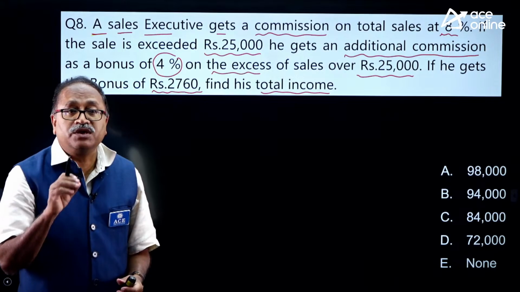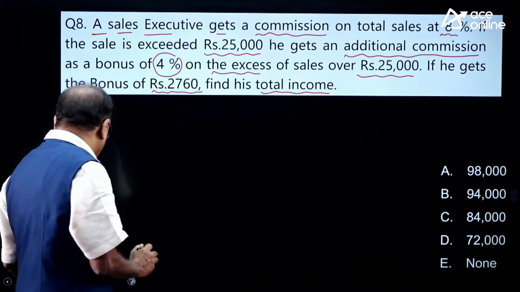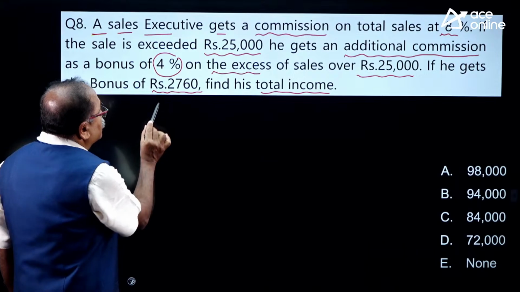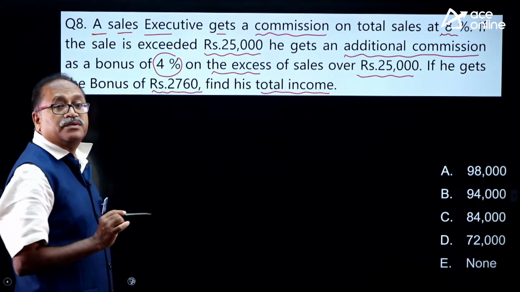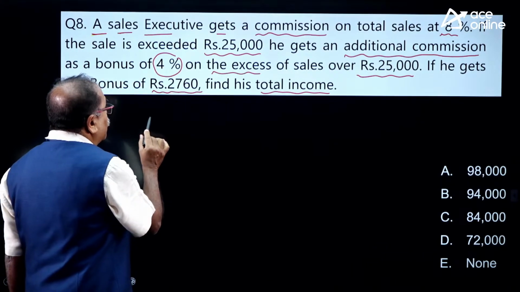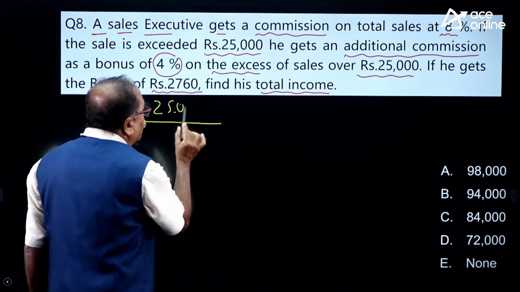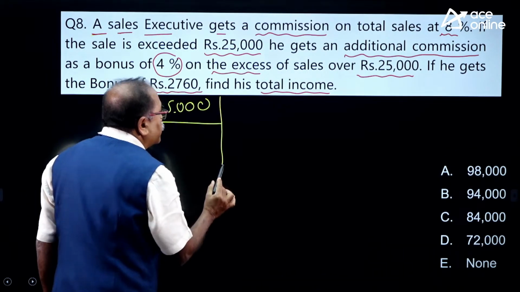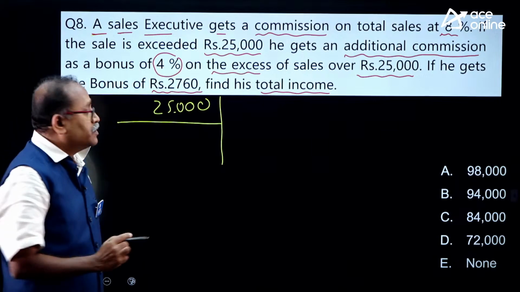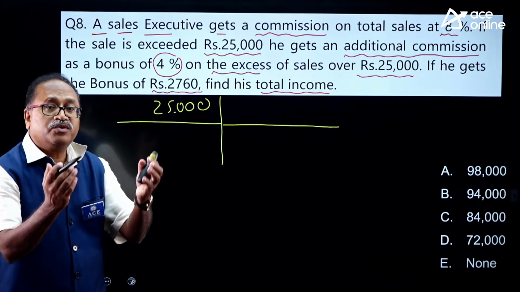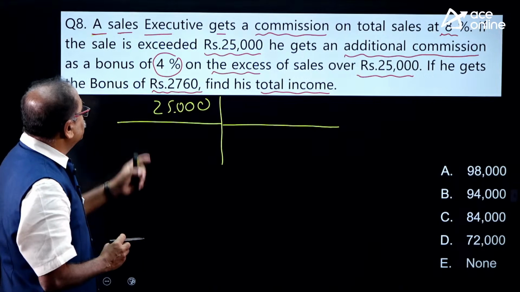Yes, 30 seconds is over. I am giving the structure to you, and after that again I will wait for a few seconds. Now this is what he got as a bonus, and up to 25,000 you don't need to write all this down. Up to 25,000 he doesn't get the bonus. He gets the bonus on about 20,000, 25,000.